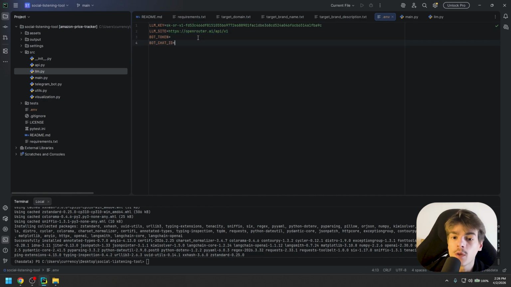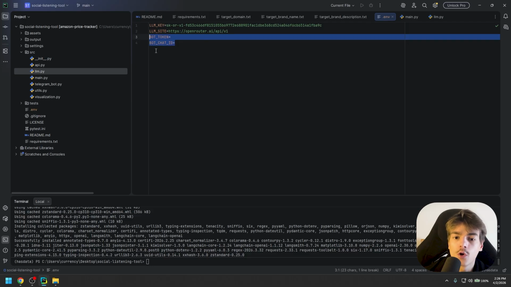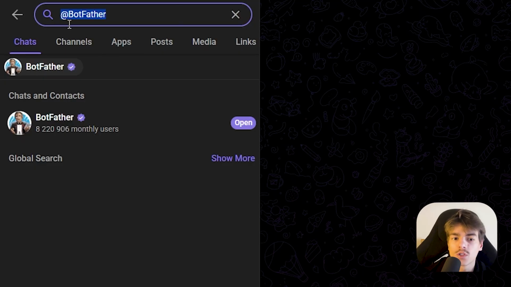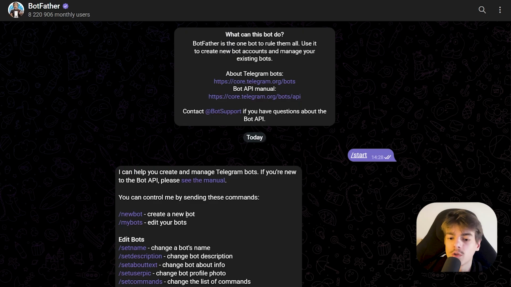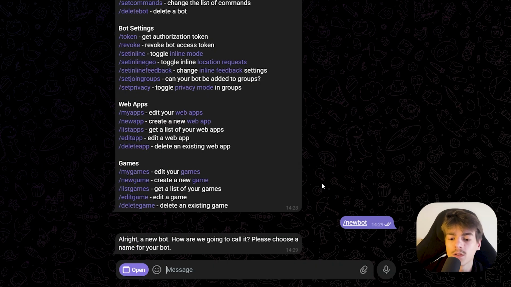Next, we need to connect the bot with Telegram API so we can get notifications. Now you're going to make these 2 variables and I'm going to show you how to get bot token and bot chat ID. When you open the Telegram, you're going to search for @botfather. Write the command /start and we're going to click on /newbot. Now we're going to make a name for this new bot. I'm just going to call it HasData Scraper Bot.